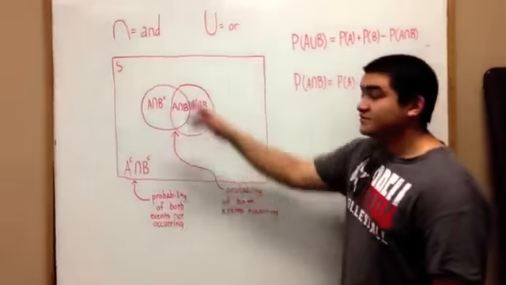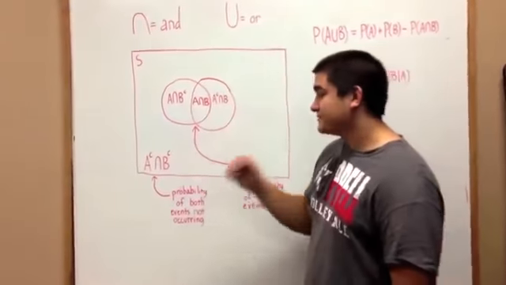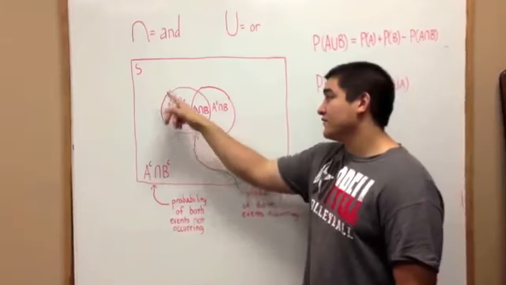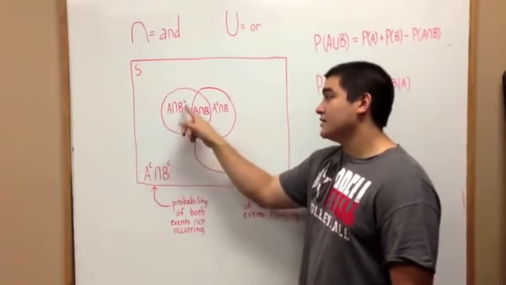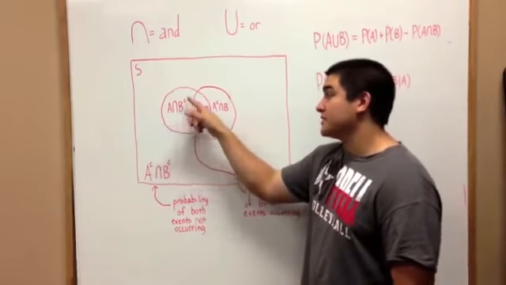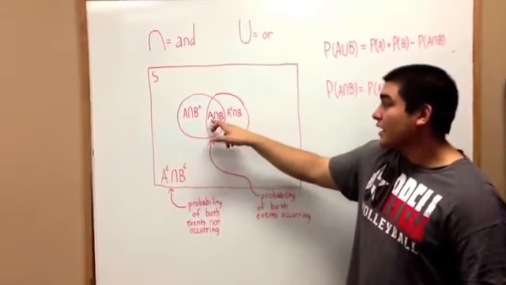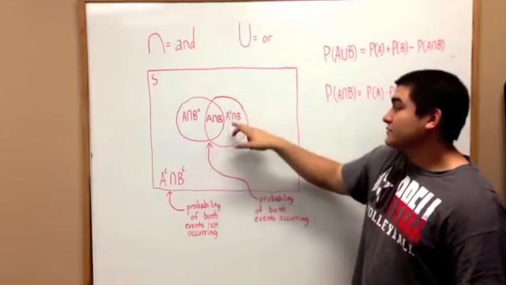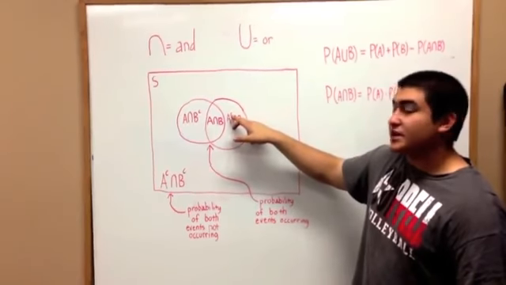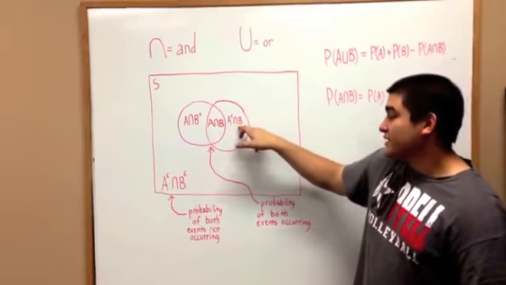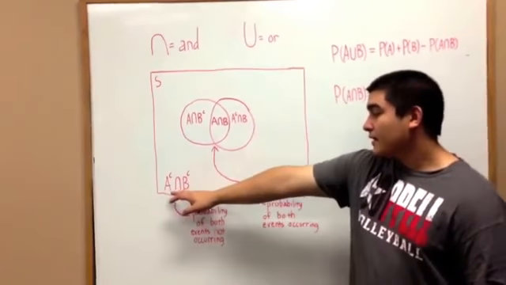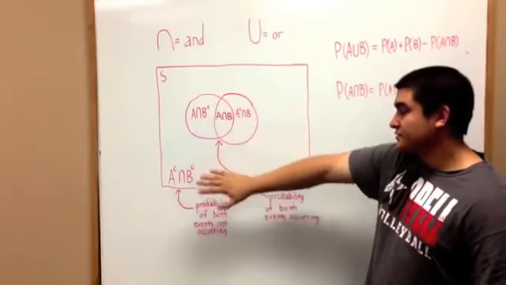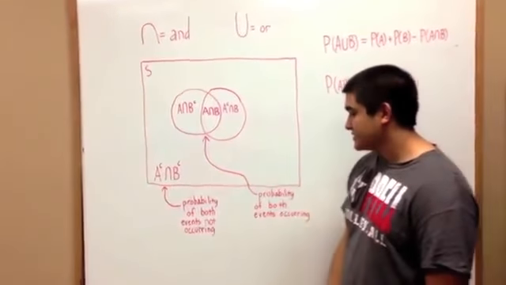This big square right here is the sample space, and this is the Venn diagram. This circle is A and not B, so A occurs but B doesn't. In the middle, A and B, both of them do occur. This last circle, A does not occur because the C means not, but B occurs. And then A not and B not, none of the Venn diagram occurs out here, so these are just the people, or subjects, outside.